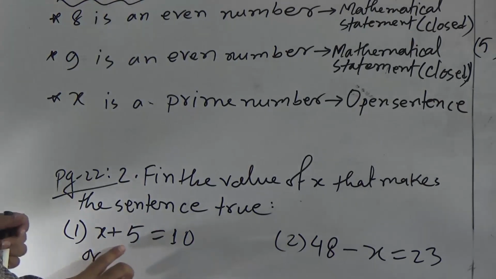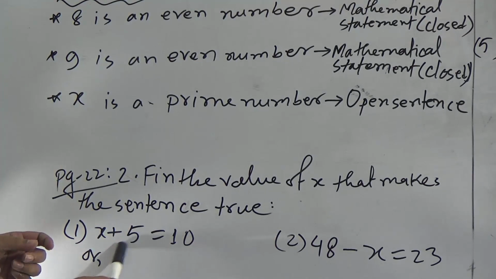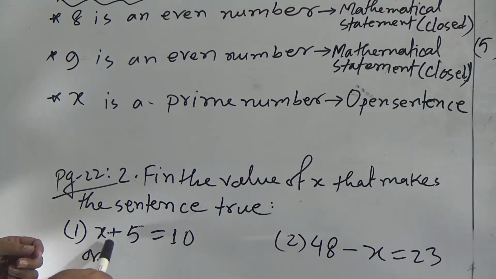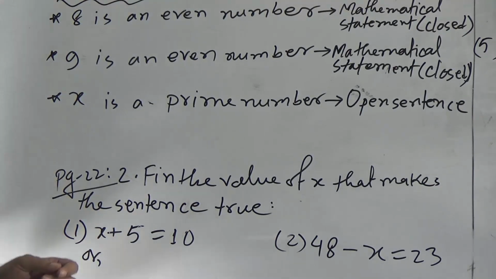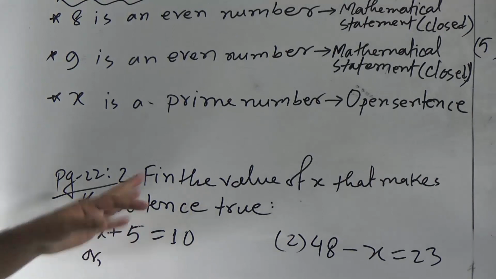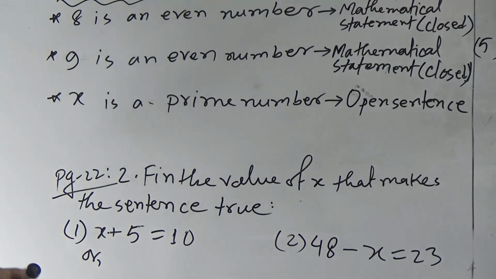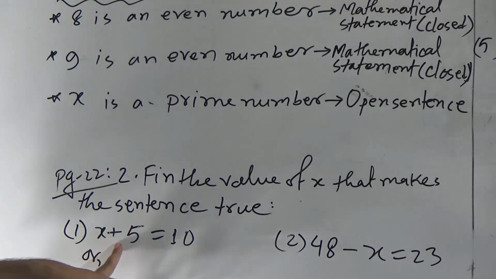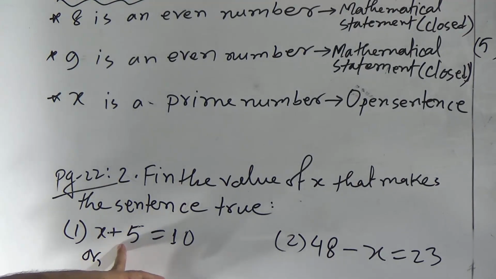It means we have to remove this 5 from the left side to make x free. If we can make x free, then we will get the value of x. To make it free, we have to do the opposite operation on both sides.